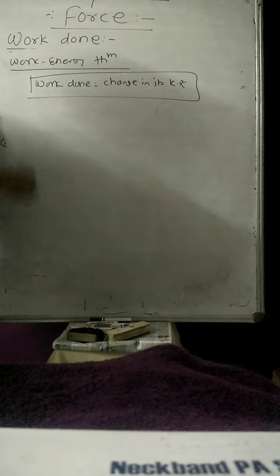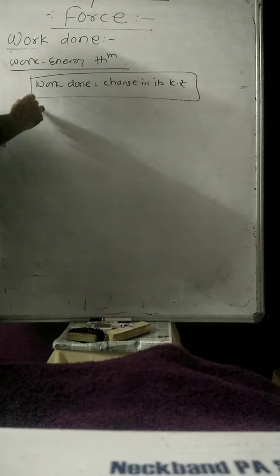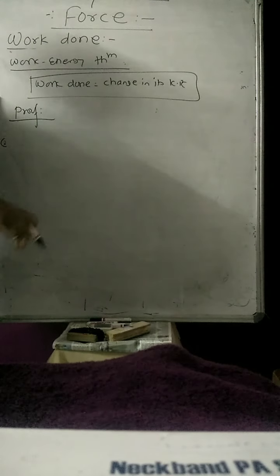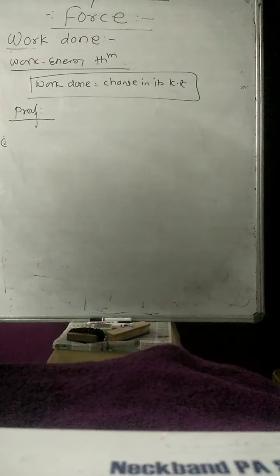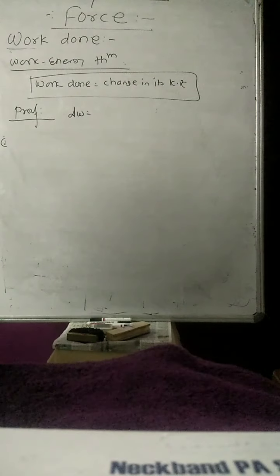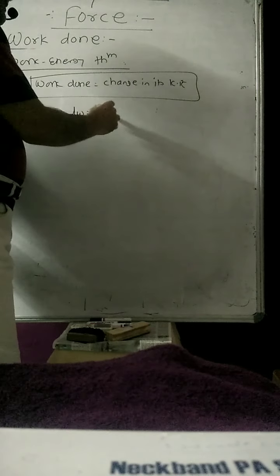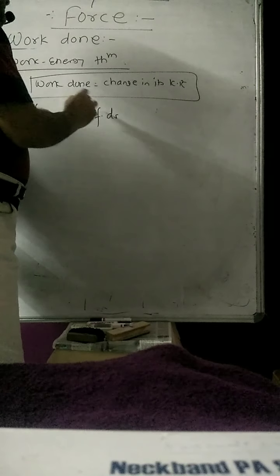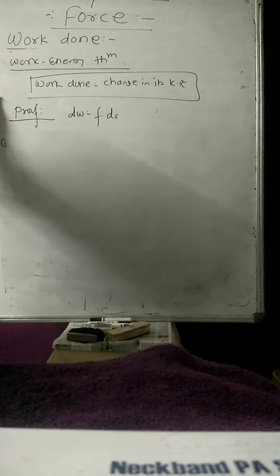But sir, how can we prove that? The proof that work done is nothing but the change in kinetic energy. I will start by proving it. dW, the amount of work done, is equal to F bar dot ds bar, or in magnitude, F into ds. So this is the amount of work done.